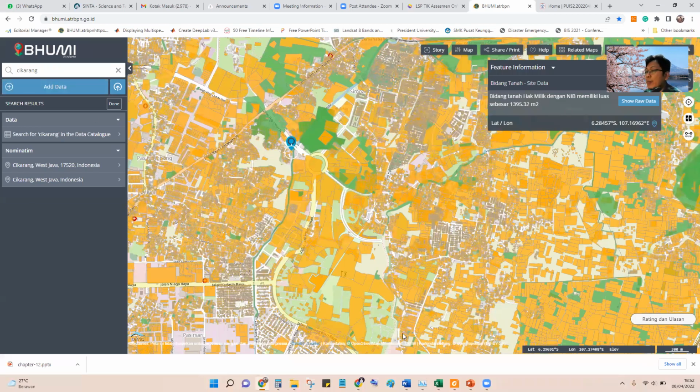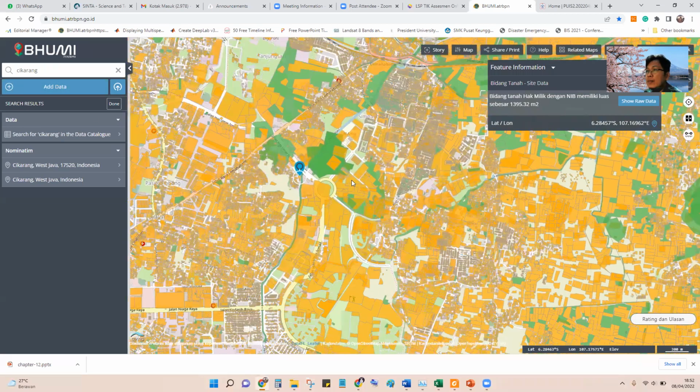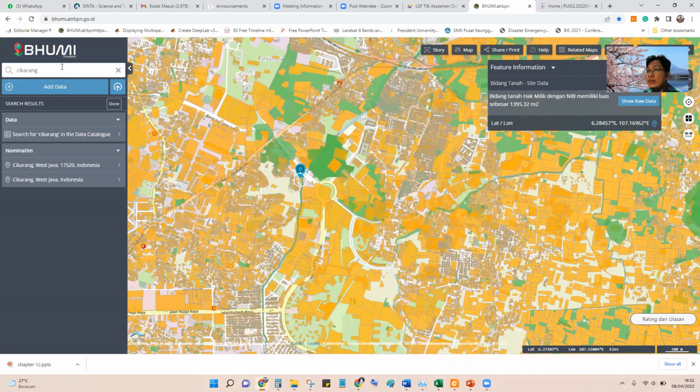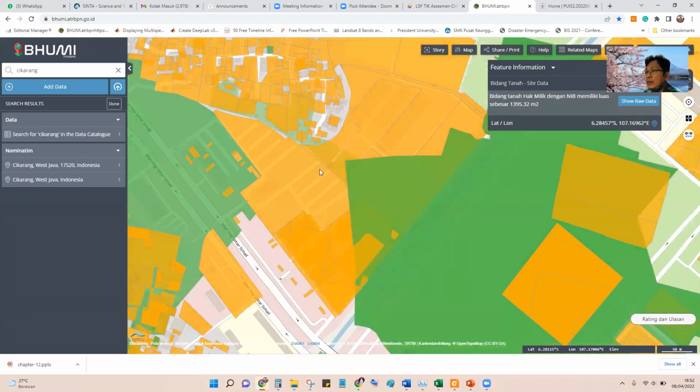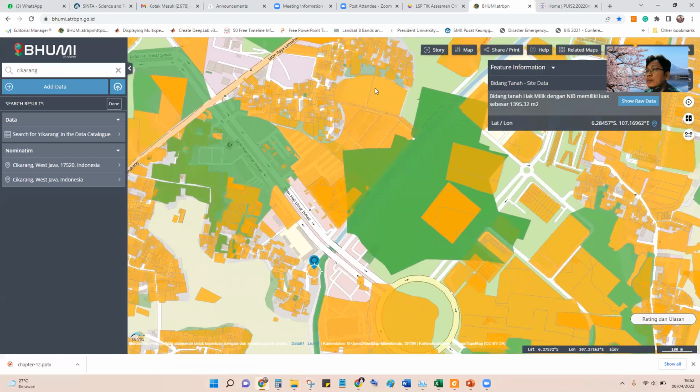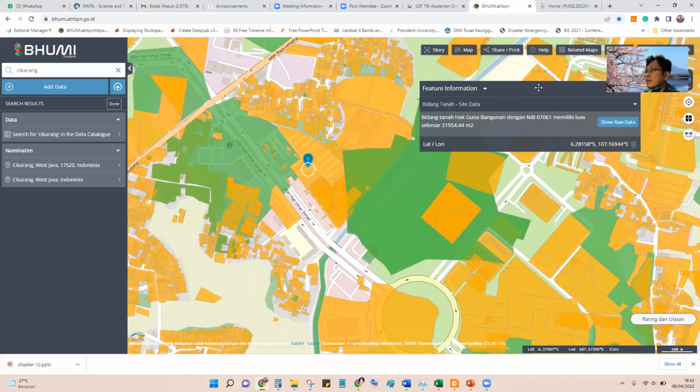So you can test this web by your own. This is still in progress, I think, because there is some land that is not yet mapped. For example, I click this area, you see this hak guna bangunan, or what is it in English.